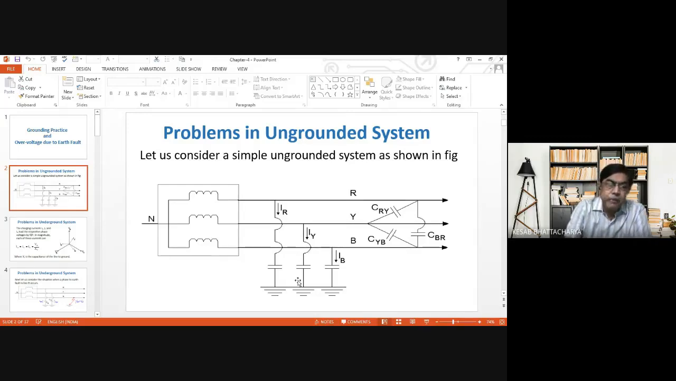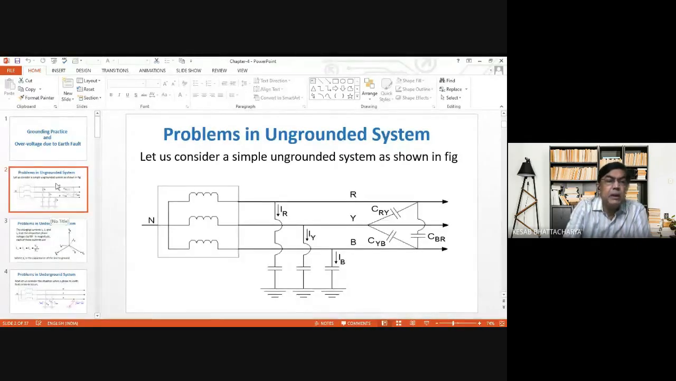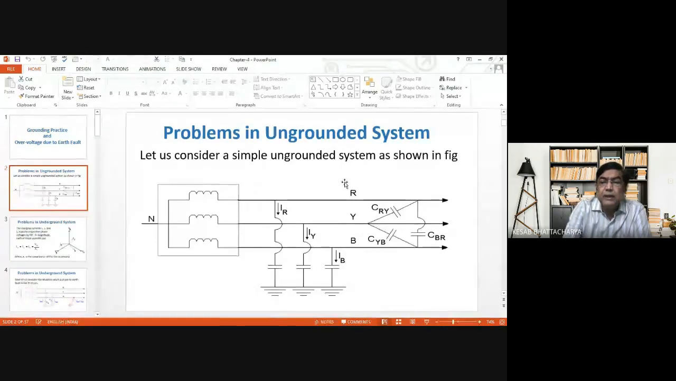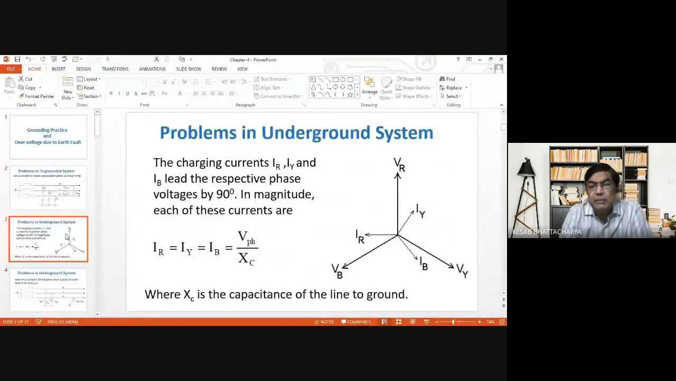Now, again, if we draw the phasor diagram of this system, considering only the line to ground capacitances and ignoring the effect of these other capacitances, we can draw the phasor diagram of the system like this, where VR, VY, and VB are the phase voltages, that is the voltages with respect to ground. Initially, we are considering the system is acting under normal operating condition and no fault has developed in the system.